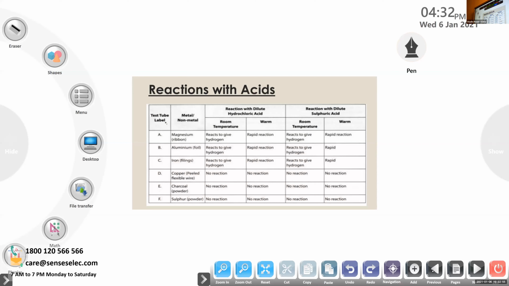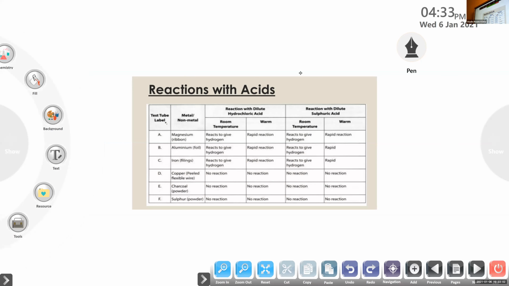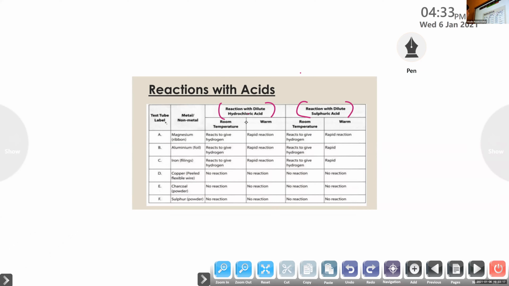In your textbook there is an activity, activity 4.6, that is, take samples of certain metals and non-metals. Then we are going to test them with dilute hydrochloric acid first, then with sulfuric acid. That's on page number 49.